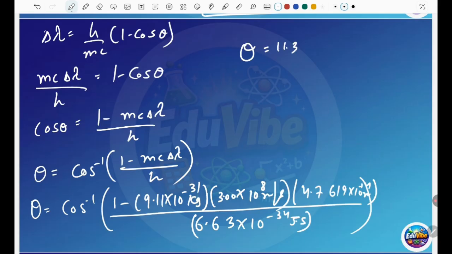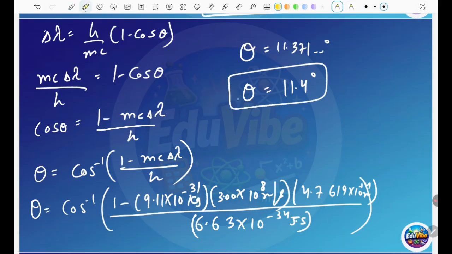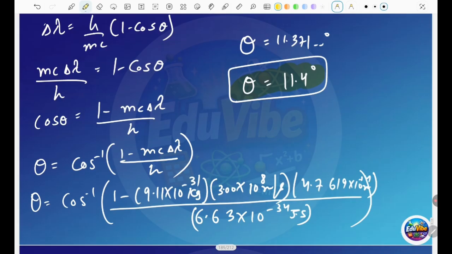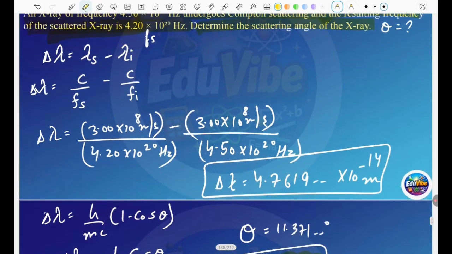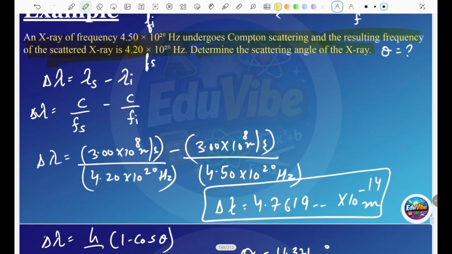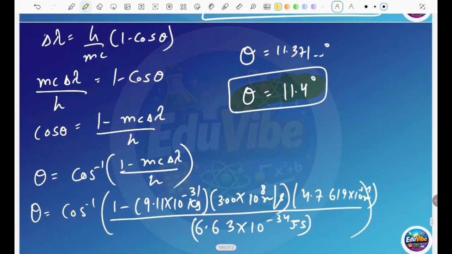You get 11.371 something, which is 11.4 degrees. And this is your answer, the scattering angle of the X-ray. So that's how you can deal with questions like this. When you get frequencies, you solve like this and get whichever answer they want.